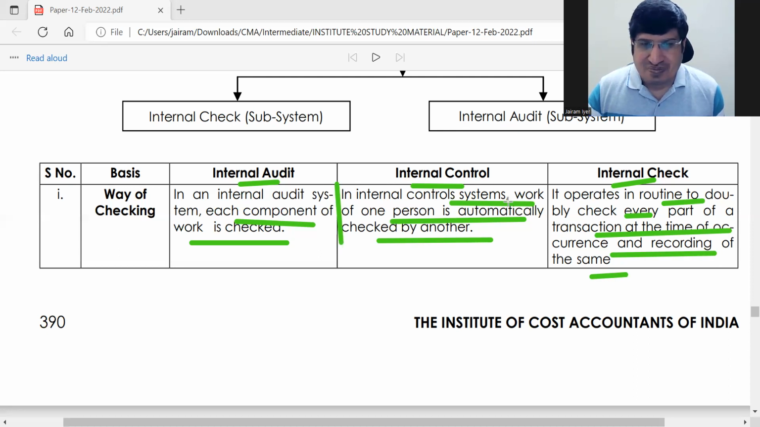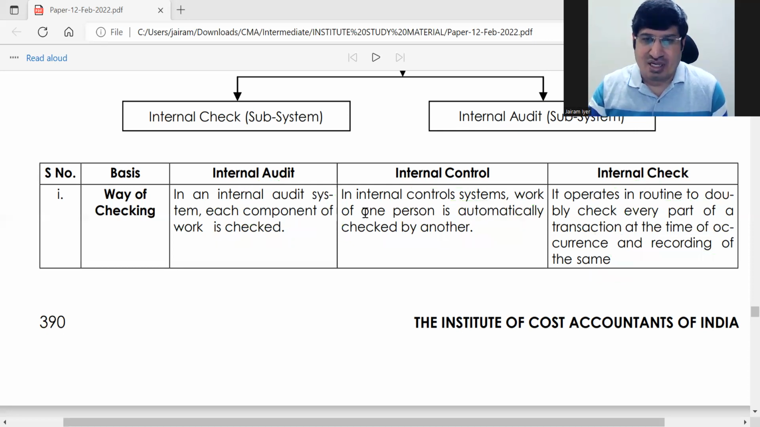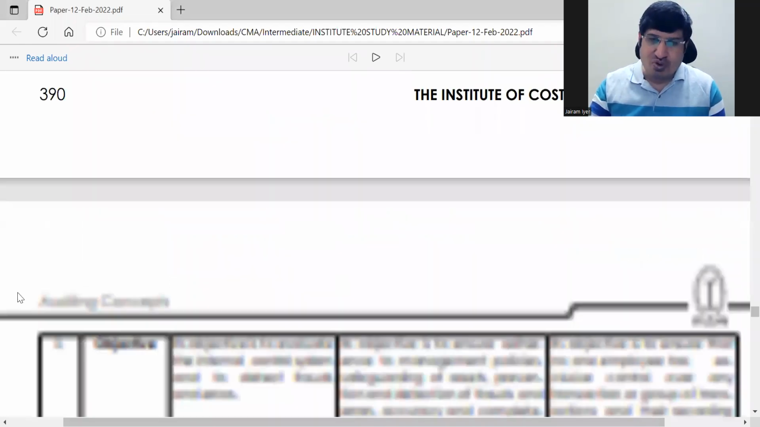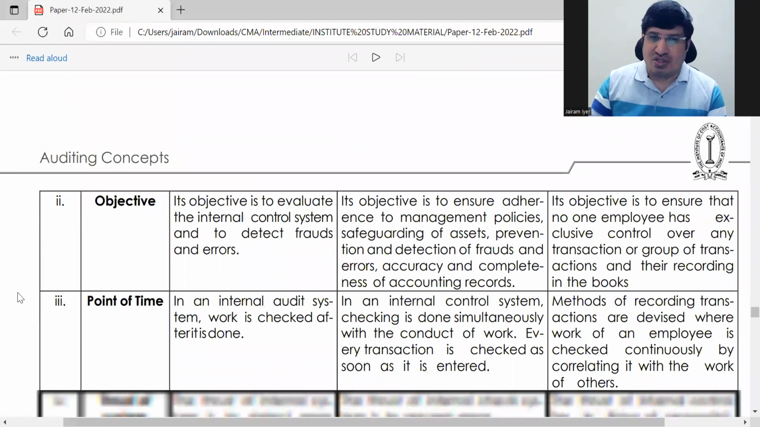Here you can just say each component of the work is checked. Here you can say one person's work is automatically checked by another person in internal check. Yes, you can say that. And for internal control, you can just say it is a total system of controls of the entity. Here they have given that both of these are actually for internal check. Now you know what is internal control.